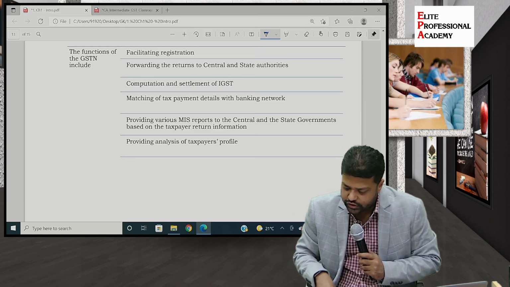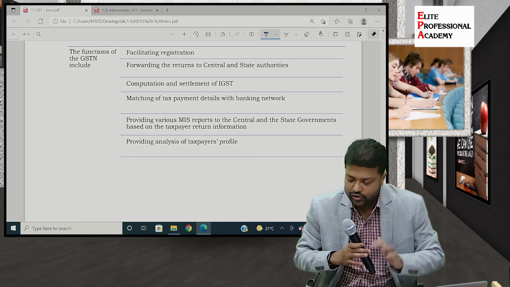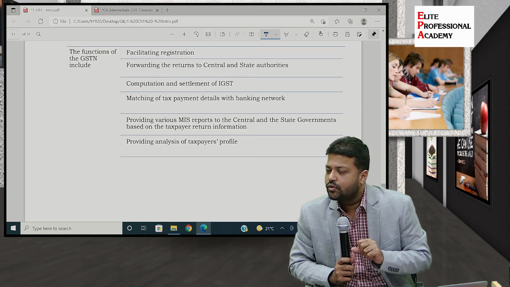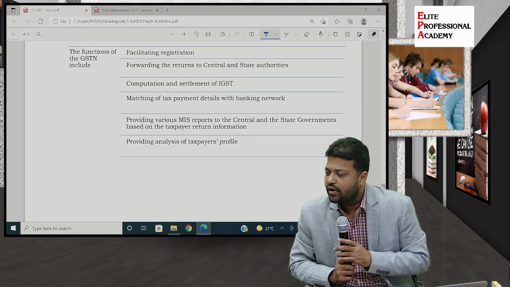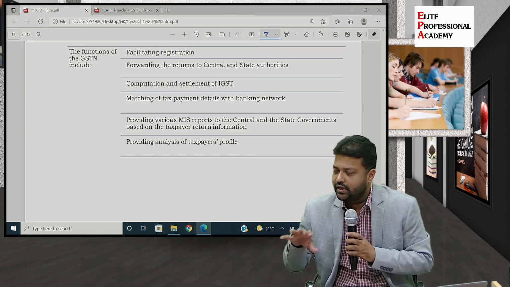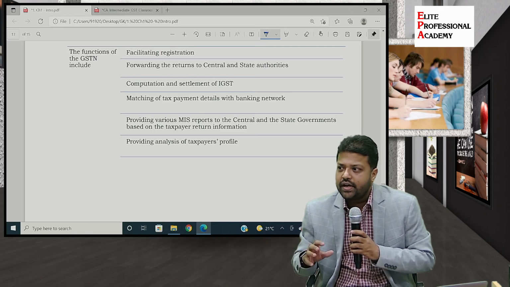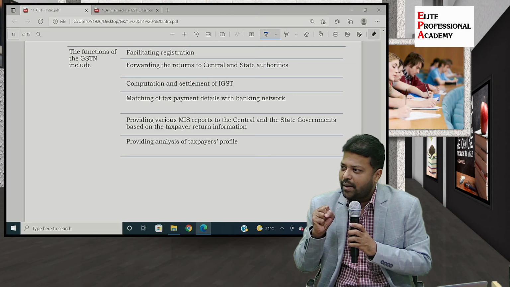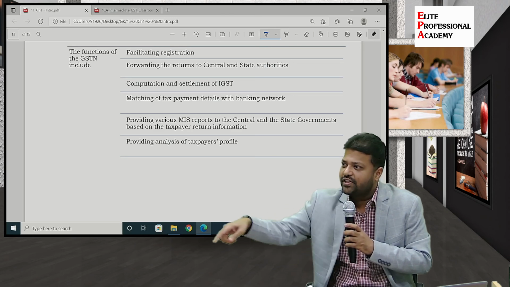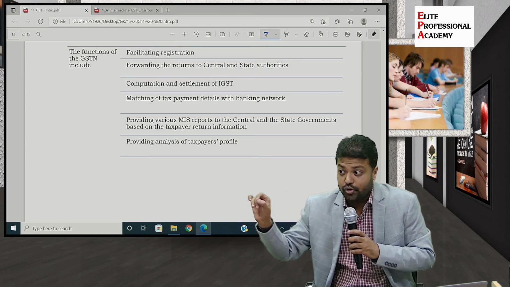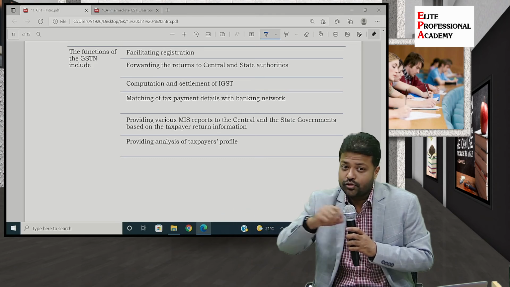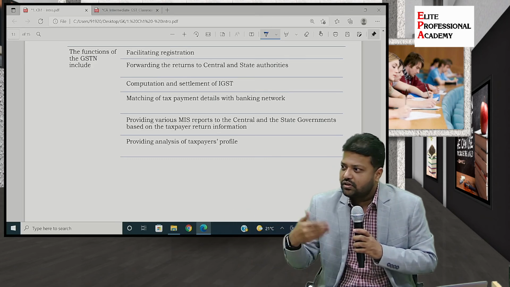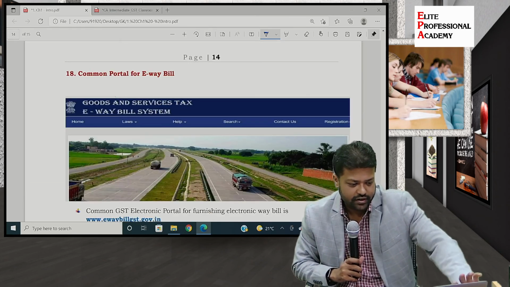Then providing analysis of taxpayers' profile. There are certain intelligence services provided by a special branch of GST or the central government, wherein a lot of analytical work is done and proper information is captured and given to the tax authorities, so that they further investigate. There is a possibility of tax evasion or a possibility of manipulation of the data. That is how the information is forwarded.